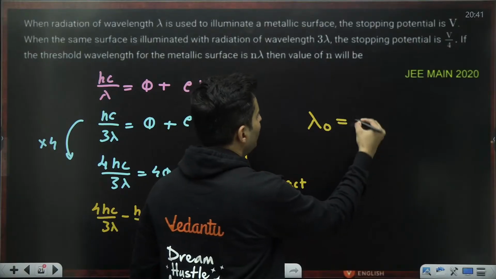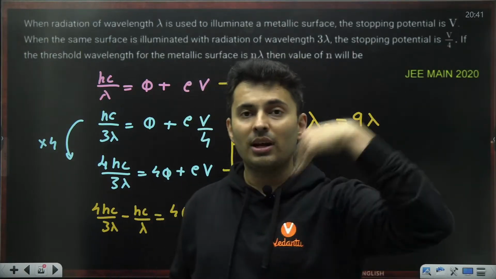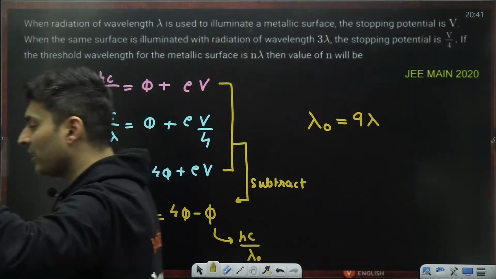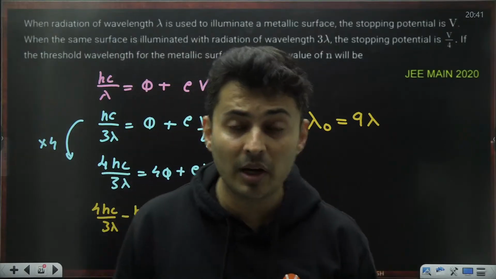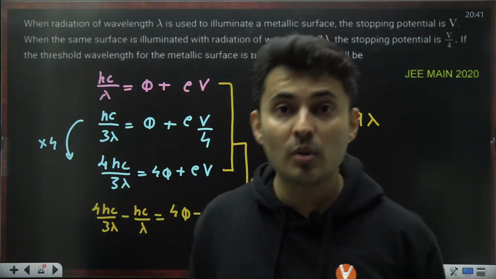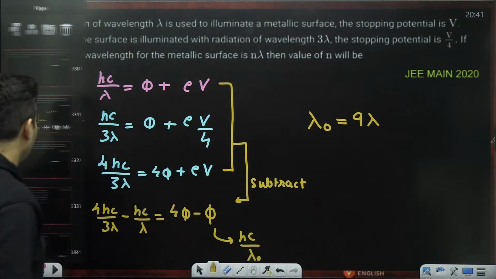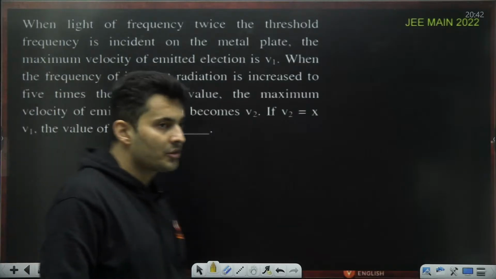JEE questions do get repeated. 2024, same question, no value change also. Patterns get repeated, models get repeated, but many times even the values get repeated. So don't even think that solving PYQs is a waste. It is absolutely a necessity rather than a luxury.